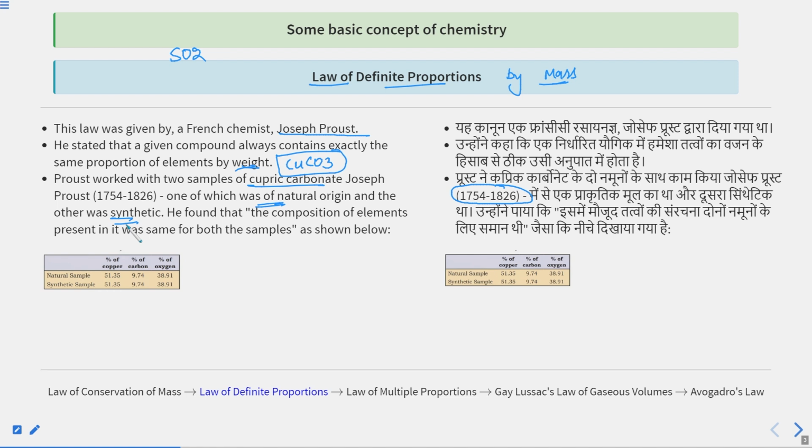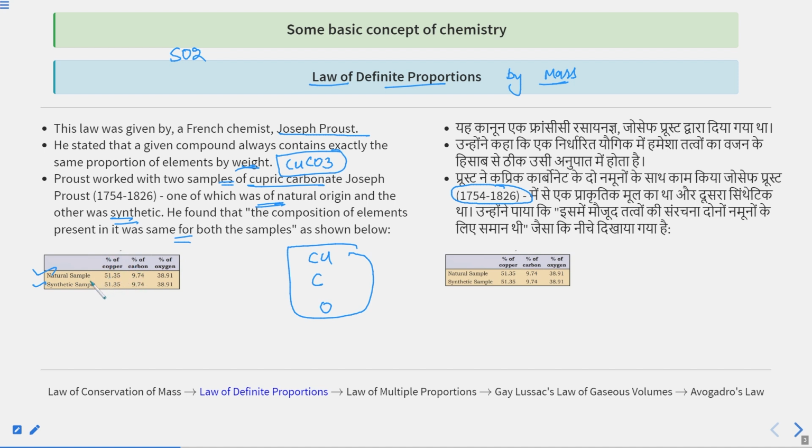He found the composition of elements present in it, and the composition was the same for both samples. Still, the copper percentage, the carbon percentage, and the oxygen percentage in the natural and synthetic samples are the same.